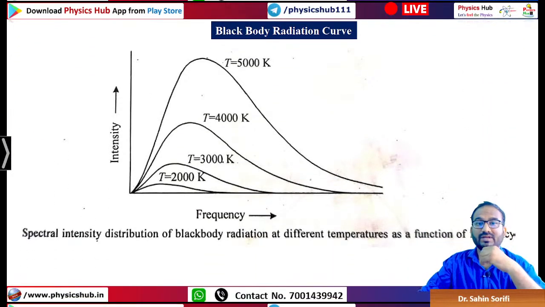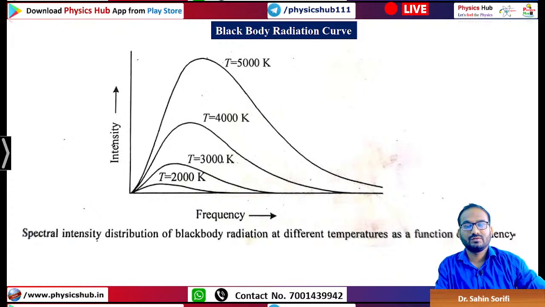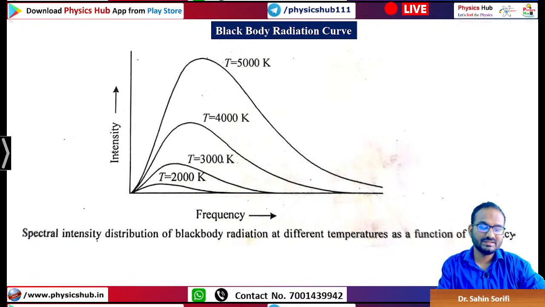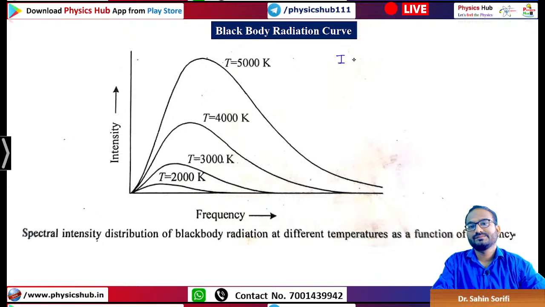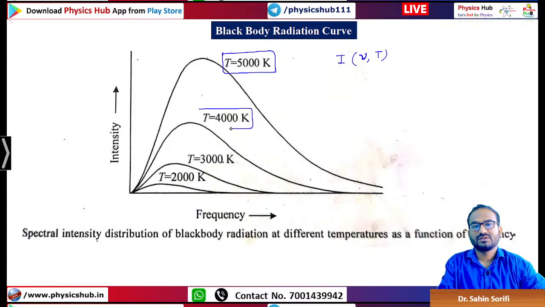Now if you look at the blackbody radiation curve, what we have plotted is intensity versus frequency. As I told you, intensity is a function of frequency and temperature, and as a result, depending on the temperature, let's say T equals 5000 Kelvin here, T equals 4000 Kelvin here, T equals 3000 Kelvin, and here it is 2000 Kelvin.